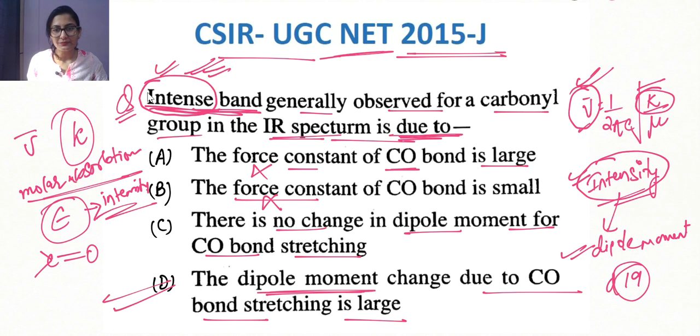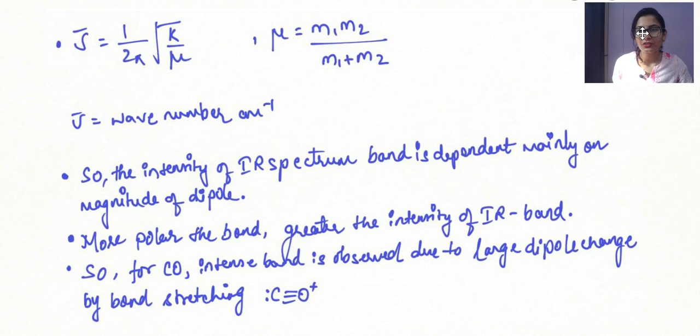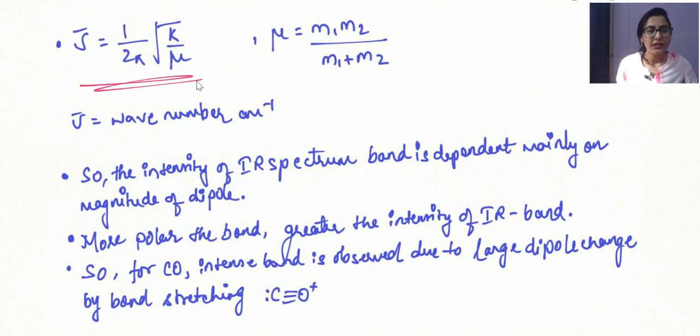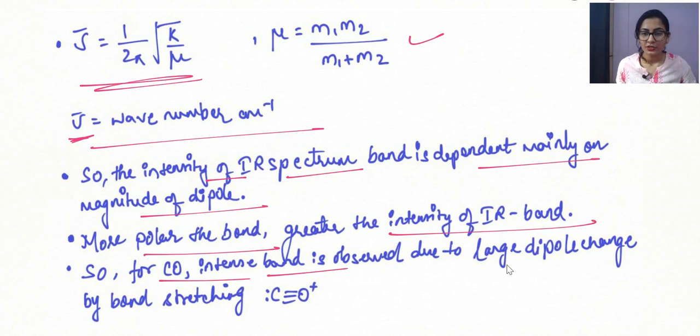I think I've written the answer for it as well. I've just shown you the formula for frequency, where this is the reduced mass and this is our wave number in centimeter inverse. The intensity of an IR spectrum band depends mainly on the magnitude of the dipole. The more polar the bond, the greater the intensity of the IR band. So for carbonyl, an intense band is observed due to the large dipole moment change because of the bond stretching. I hope this concept is clear to you guys.